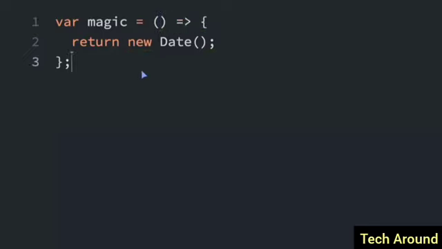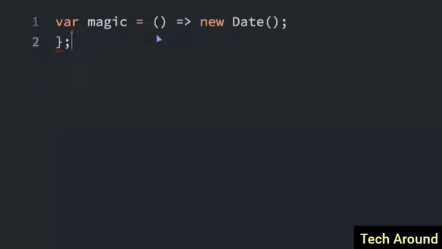So this is the same thing, except it's just a little quicker to write, but we can shorten this even more. If we're just returning one value here, we don't even need the return keyword, and we don't need the curly braces. So I can delete all this, and I can delete all this here. And now this is the full function from before, but it's just really shortened up. And to make this even nicer, we're not going to use var. I'm going to change this to const.